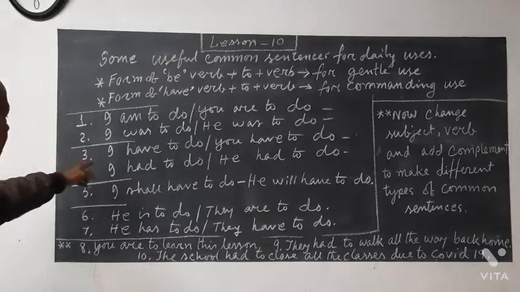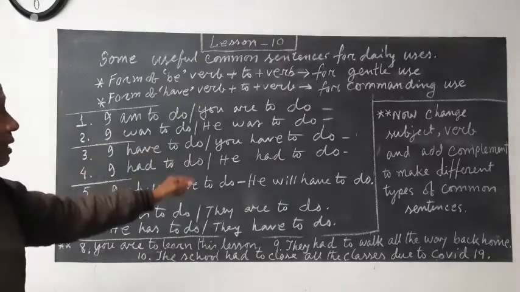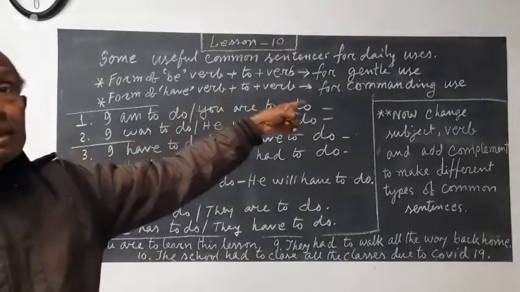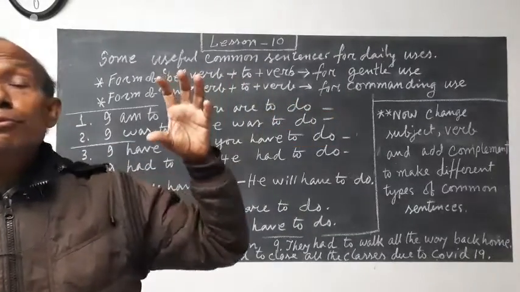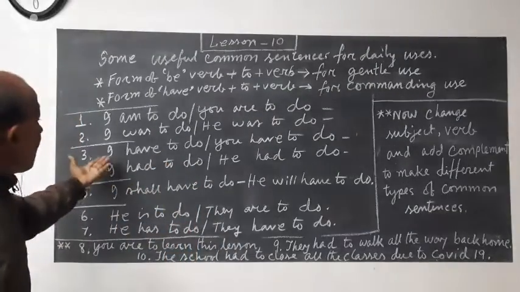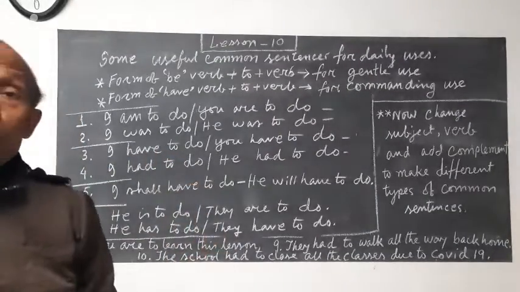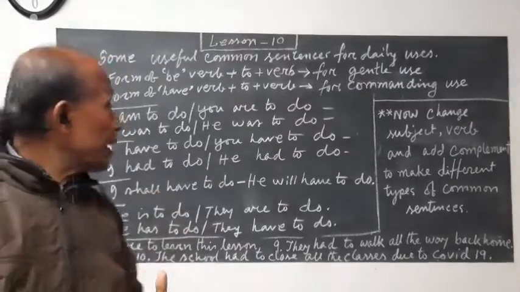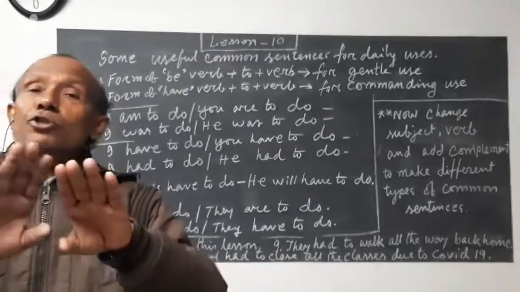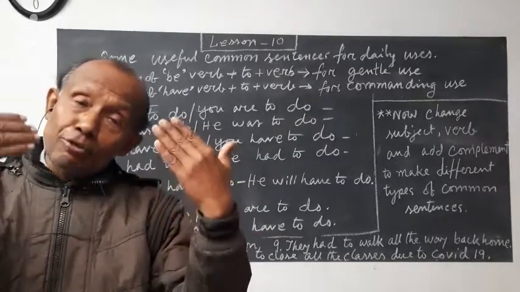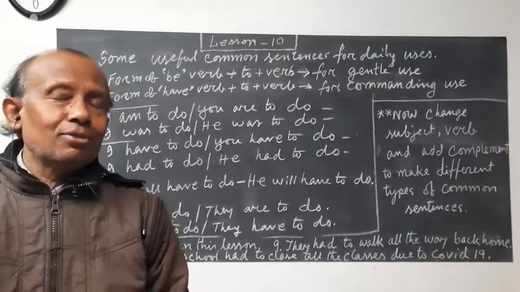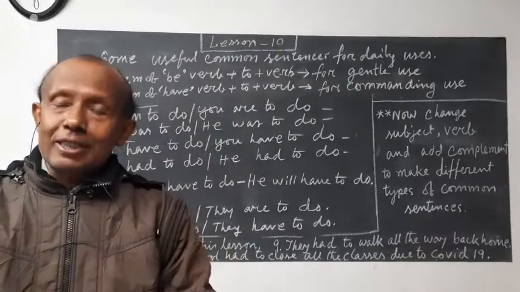The third example is: I have to do, you have to do. The word have means a commanding feeling, emphasizing something, somebody is forcing, maybe mental force. I have to do means you have to do, I have to do, he has to do. That means there is a force. There is no alternative. You must do that. There is no way of avoiding it.